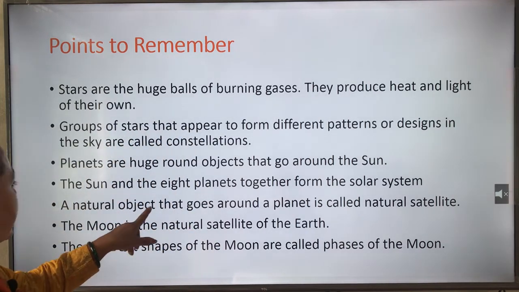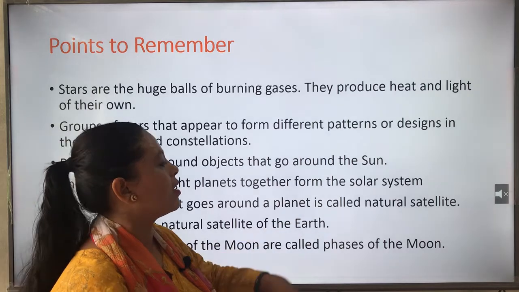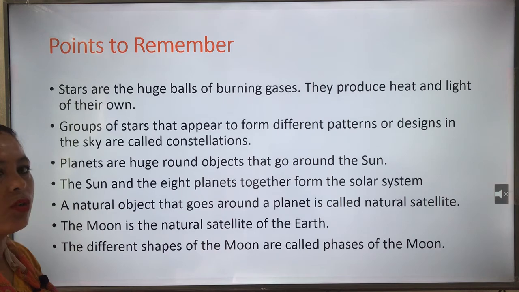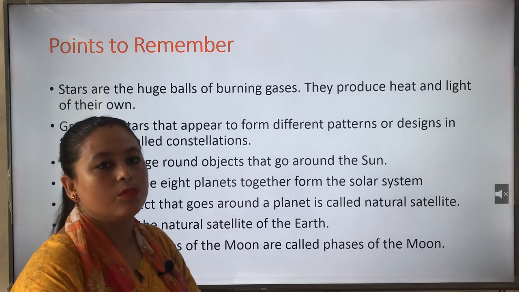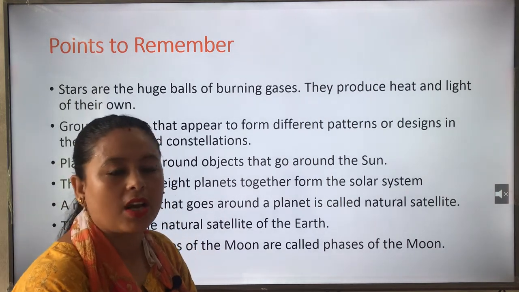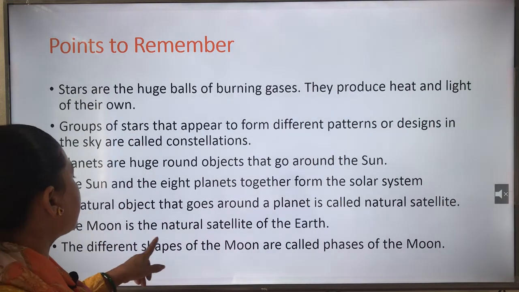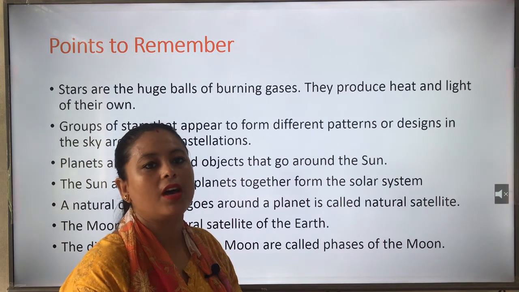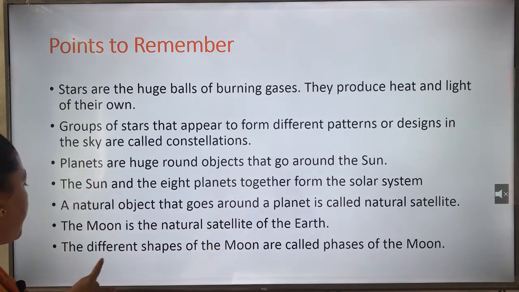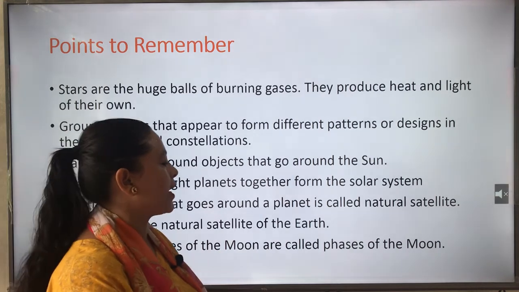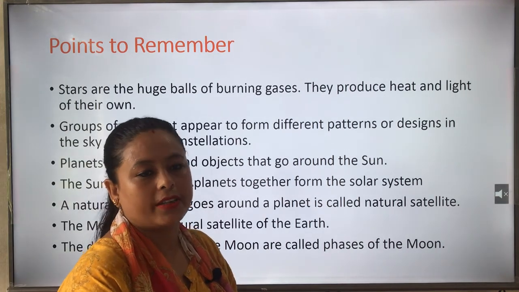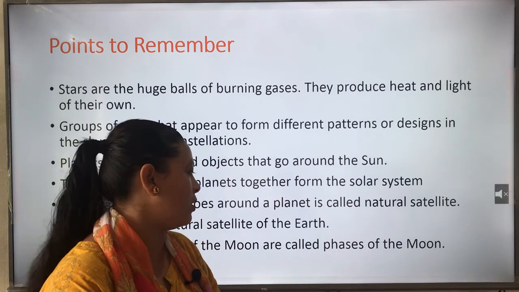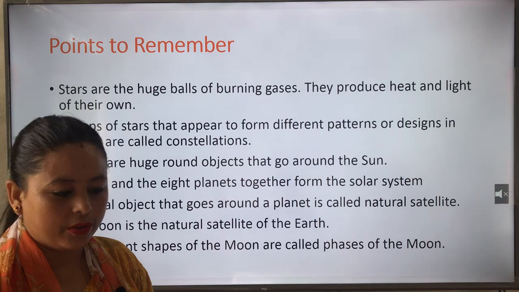A natural object that goes around the planet is called a natural satellite. So the natural object that goes around the planet, that is moon, is called a natural satellite. The moon is the natural satellite of the earth. The different shapes of the moon are called phases of the moon. So we have already read the different phases of the moon.